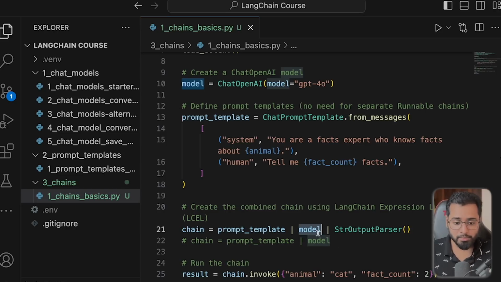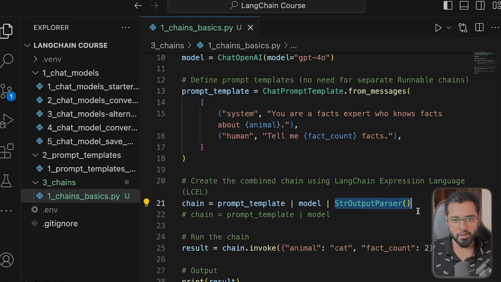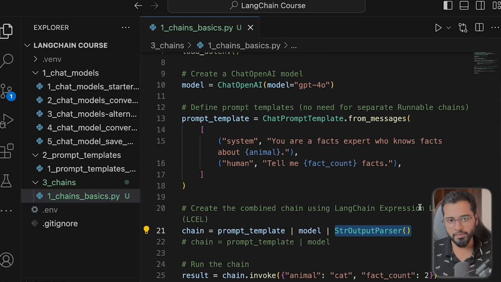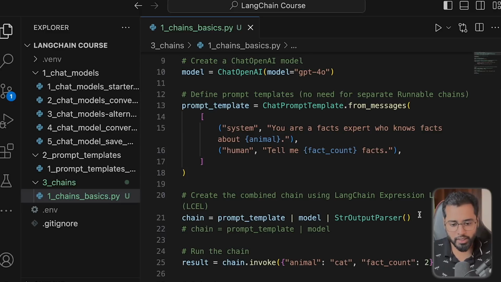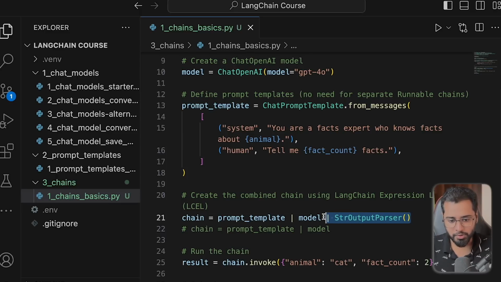Now, when the response comes back from the LLM, it is then passed into another task, which is basically just a function called string output parser. So what is it going to do? It is just going to extract the content property alone from the whole object. You know that the response of the LLM is going to have a lot of properties in that object. This function is just going to extract the content property. That is it. So you can see I'm using this method from up here, right? You can also do the same. Let me just remove this for now and show you the output first.